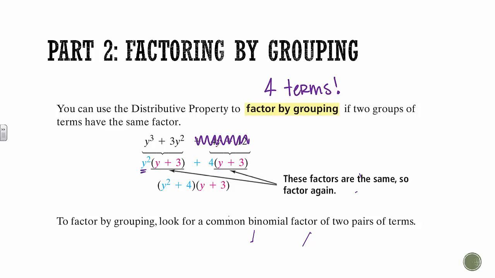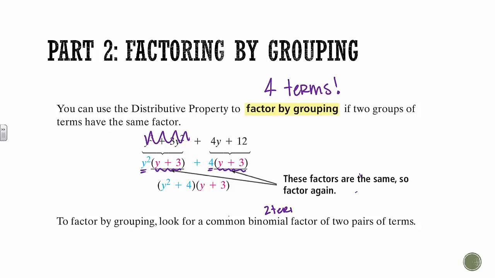So we get this. This is what's left over. And then we forget about these, and we say, all right, what can we pull out of 4y plus 12? And we can take out a 4, and then that's what's left over. If what's left over is exactly the same thing, that means you can factor that out, and then whatever's left over, the y squared plus 4, is going to be our factors. So to factor by grouping, look for a common binomial factor.